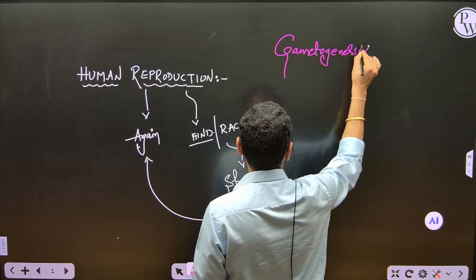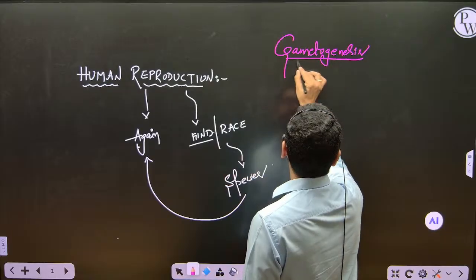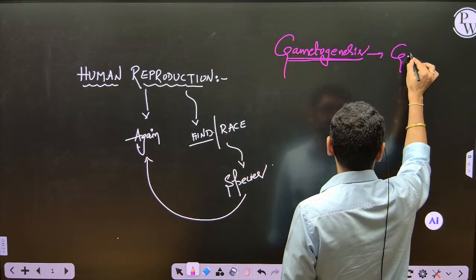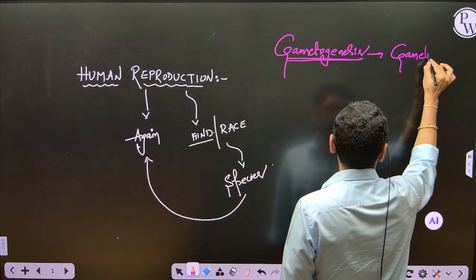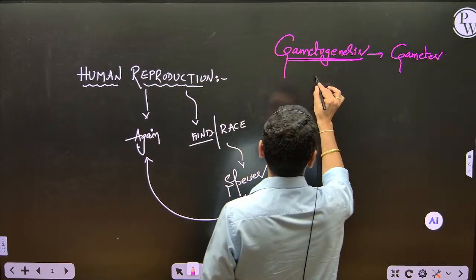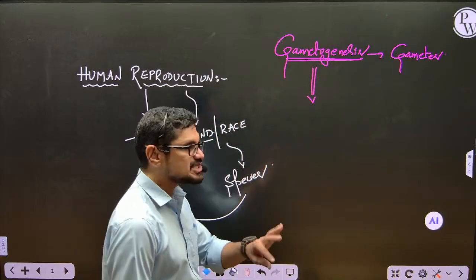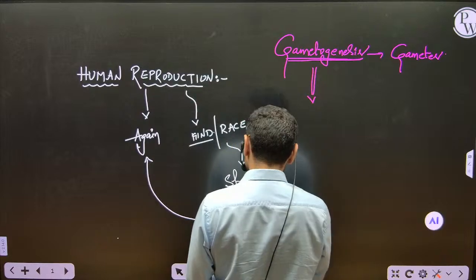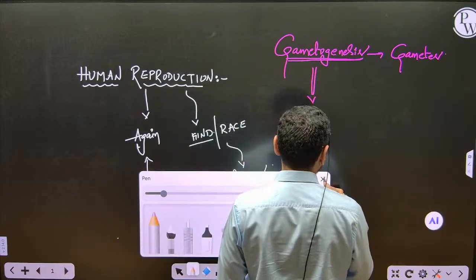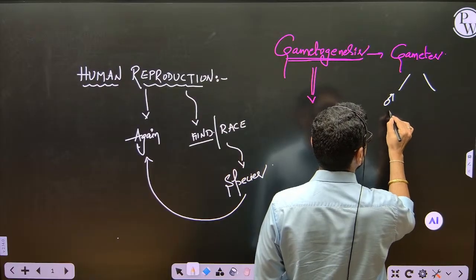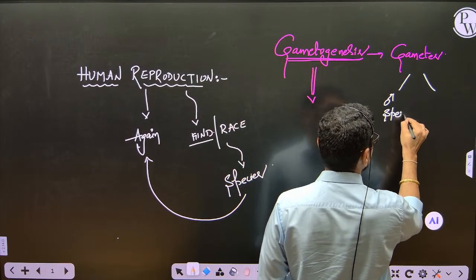and that begins with gametogenesis. Gametogenesis is nothing but the formation of gametes. And once the gametes have been formed, what are the gametes? Male gametes and female gametes. What is the male gamete, my dear friend? Male gamete is a sperm.